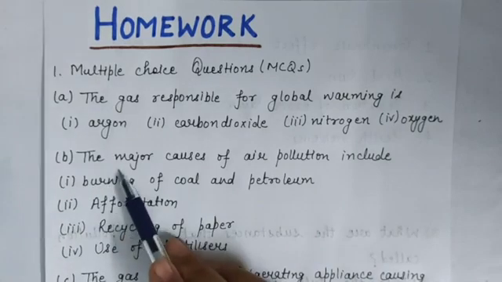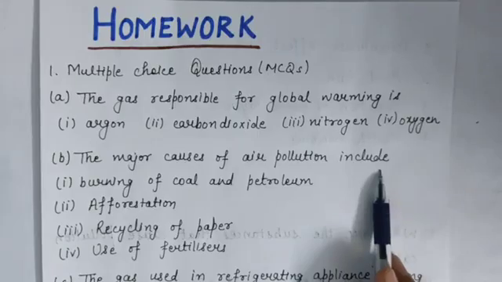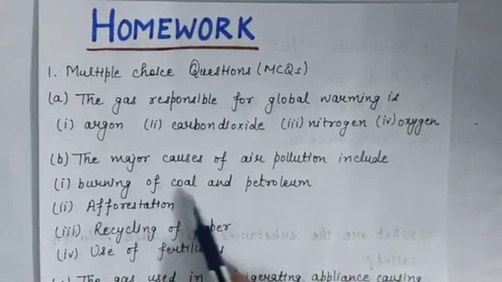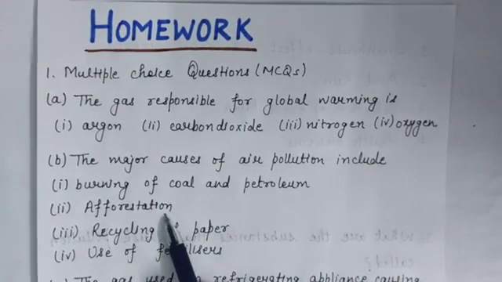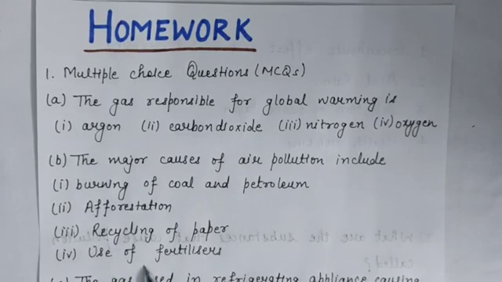B part, the major causes of air pollution include. Options are burning of coal and petroleum, afforestation, recycling of paper, and last option is use of fertilizers.